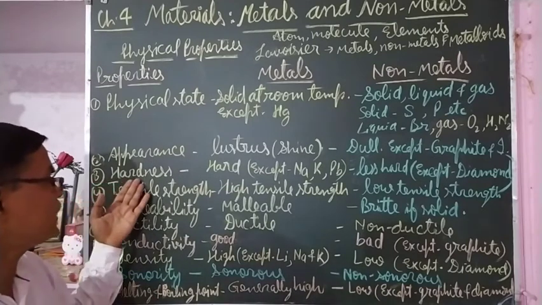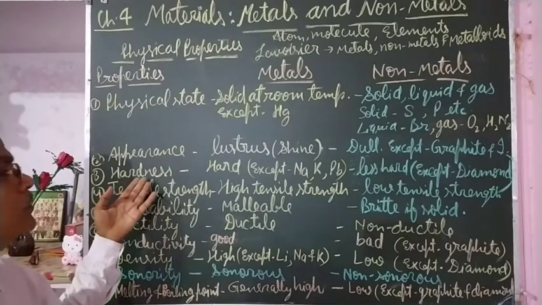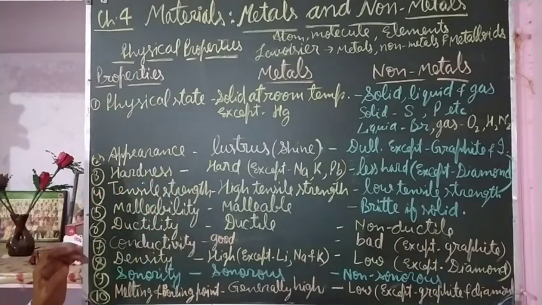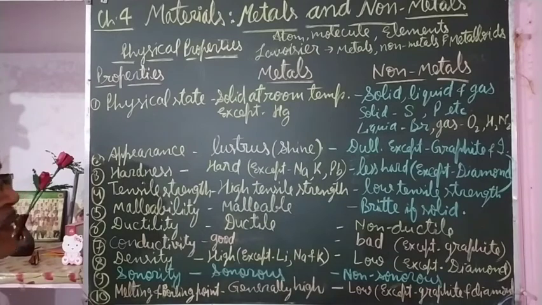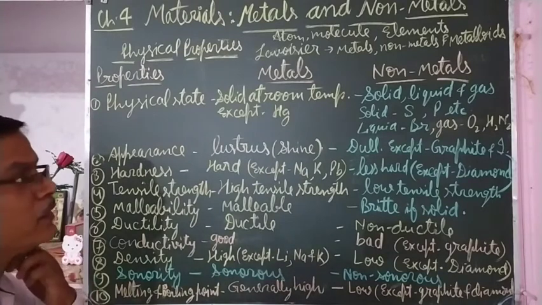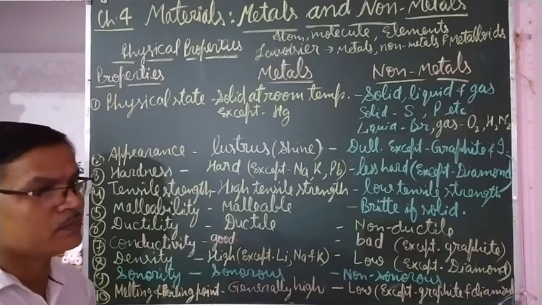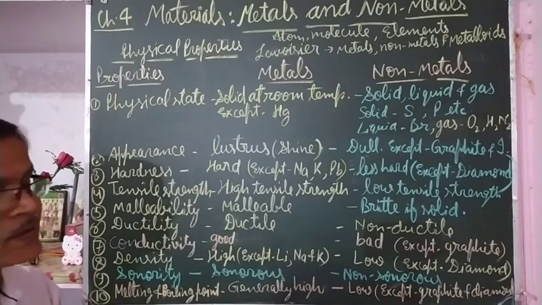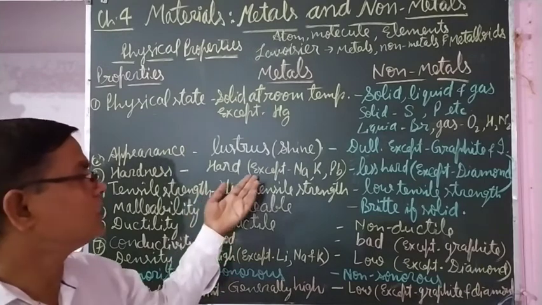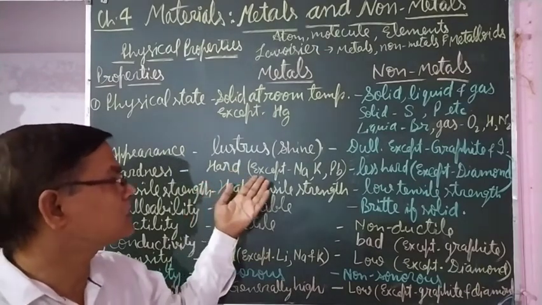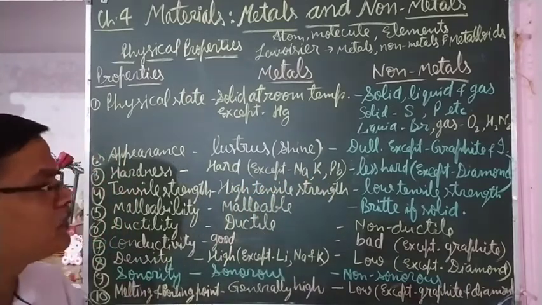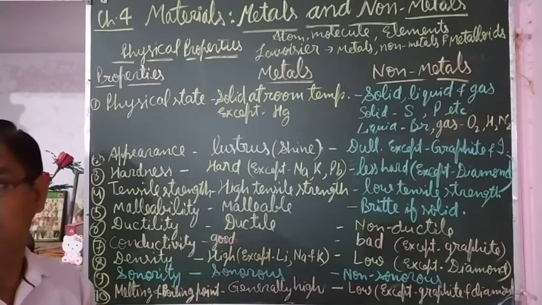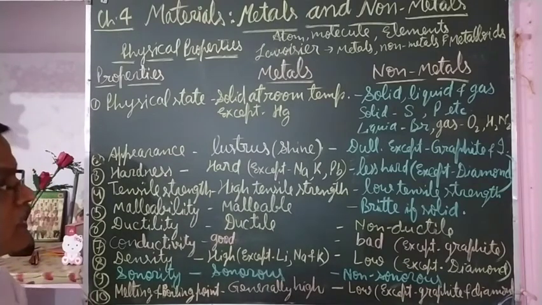Next property is hardness. Metals are generally hard. Hardness is the property that resists them from any dentation, any molding, meaning they cannot be changed in shape easily. But here are exceptions: sodium, potassium and lead. Sodium and potassium are so soft that they can be cut with a knife.